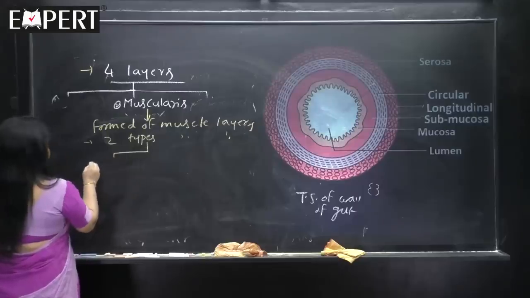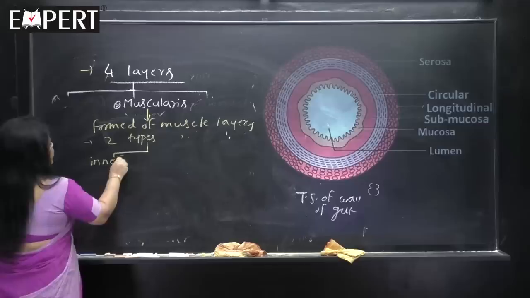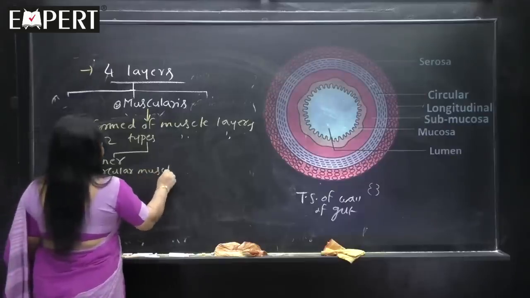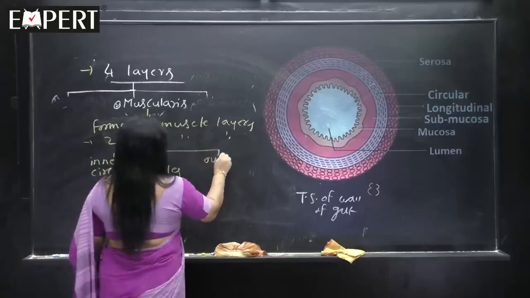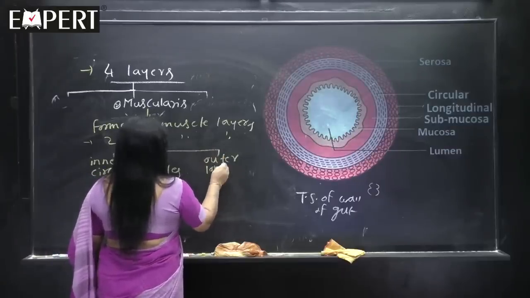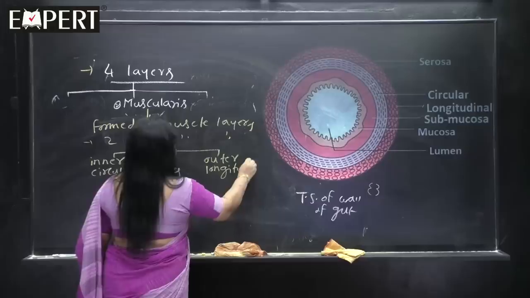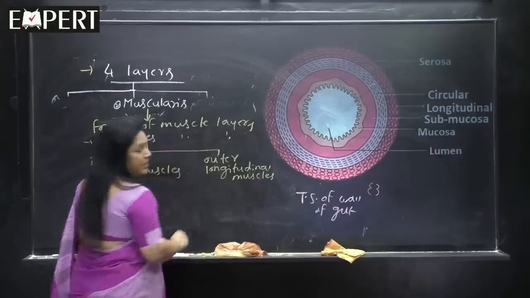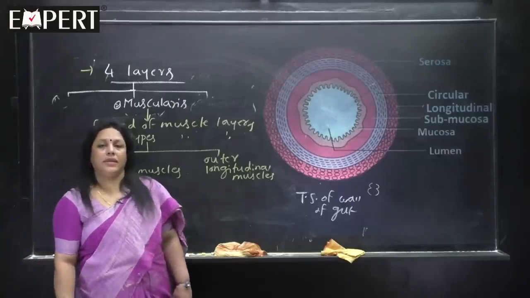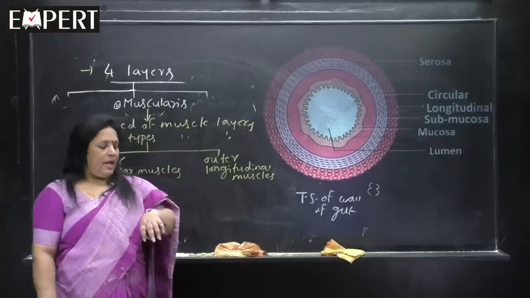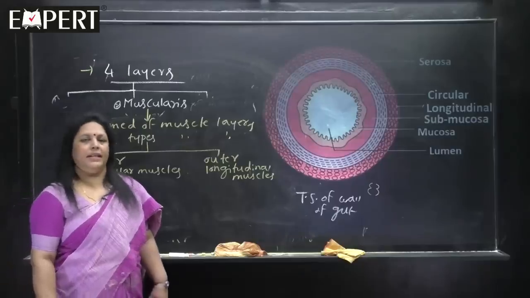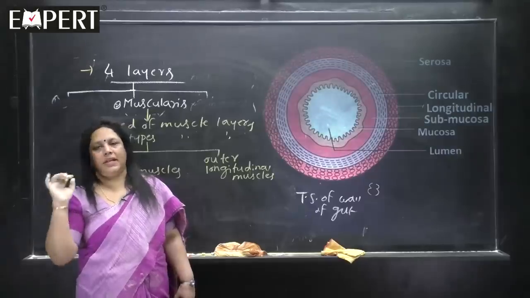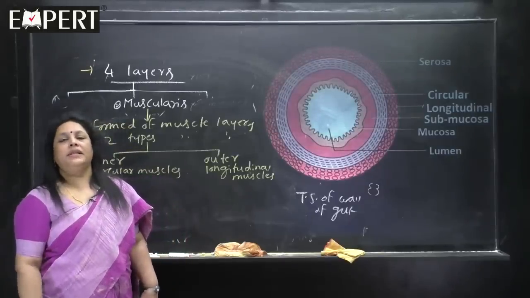How will you divide them? Inner circular muscle layer, inner circular muscles, okay, and next one is the outer longitudinal muscles. Together they are called the muscularis. So, what is the meaning of muscularis? Just below the serosa, the muscularis layer is present, and it shows 2 types of muscle layers: inner circular muscles and outer longitudinal muscles. Together it is called the muscularis.